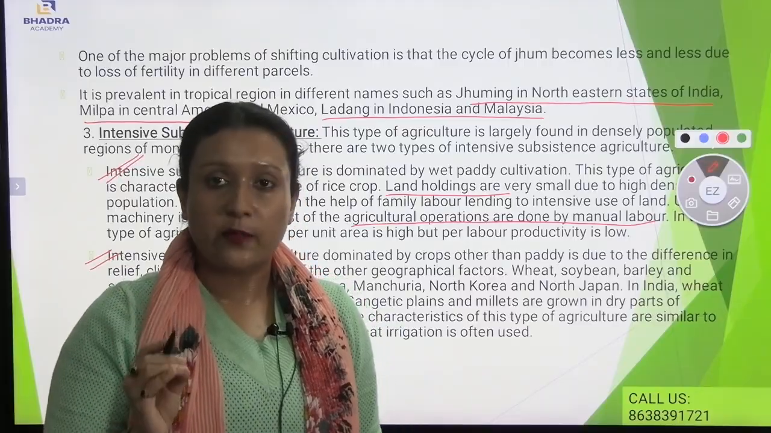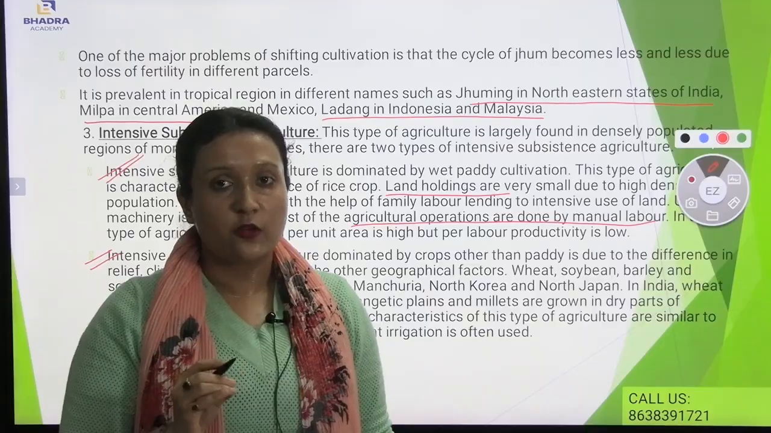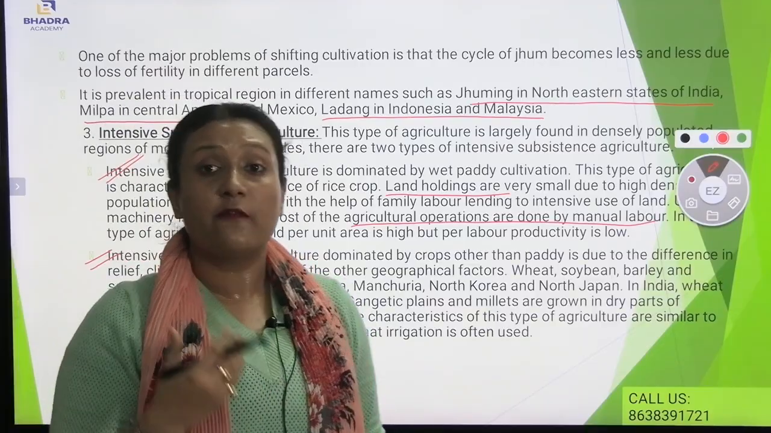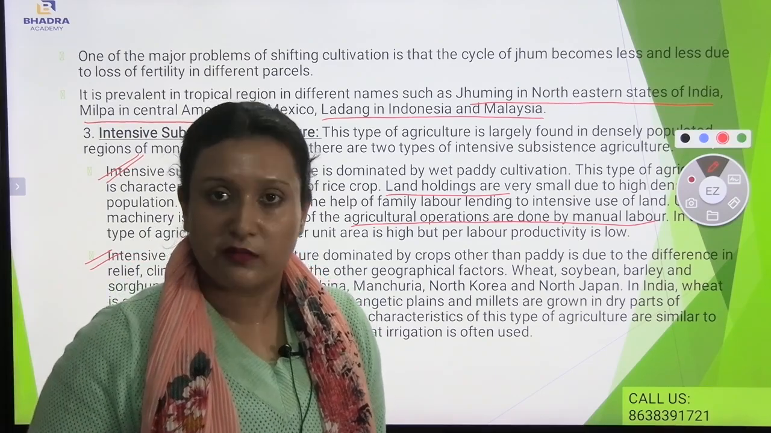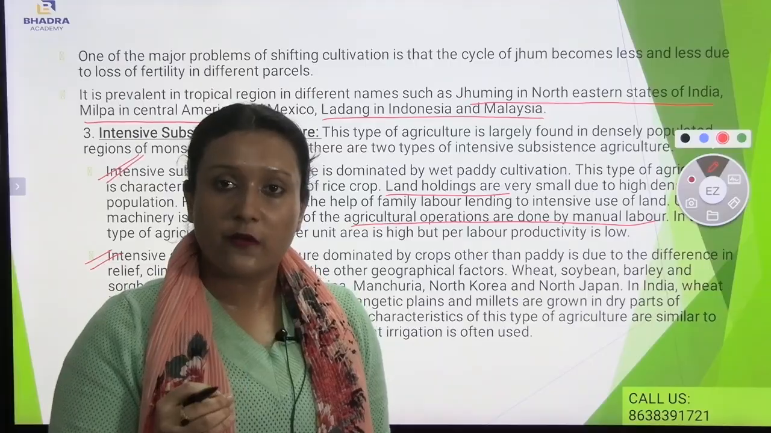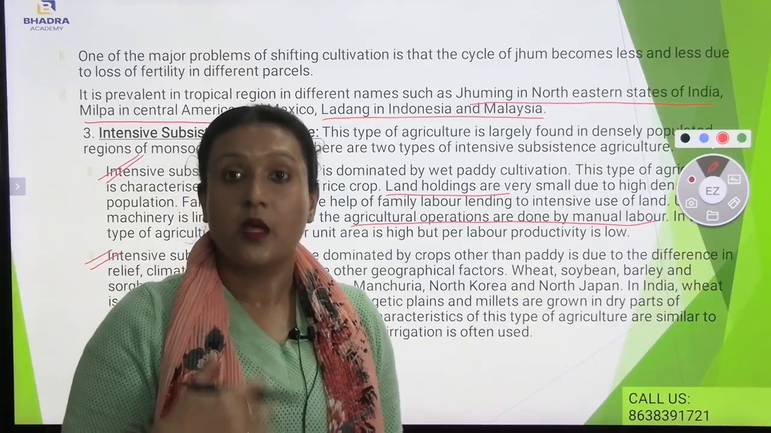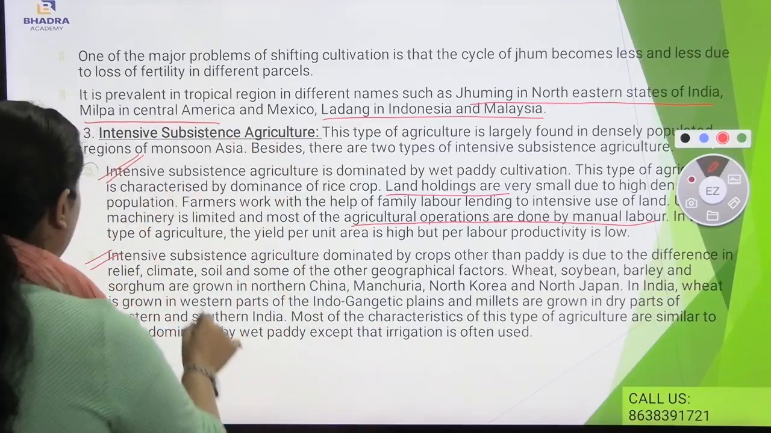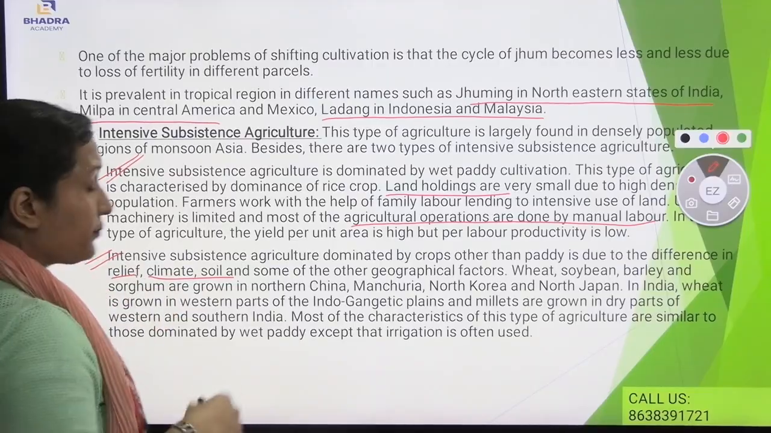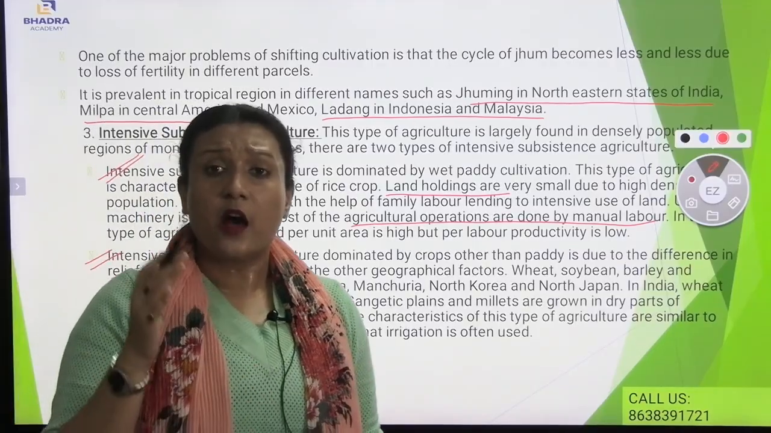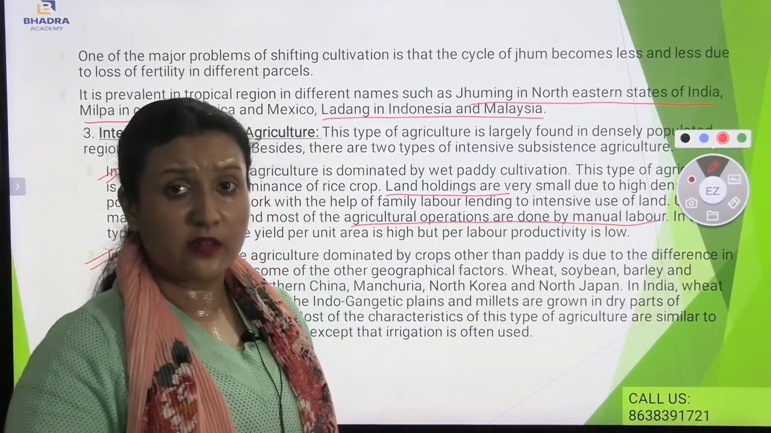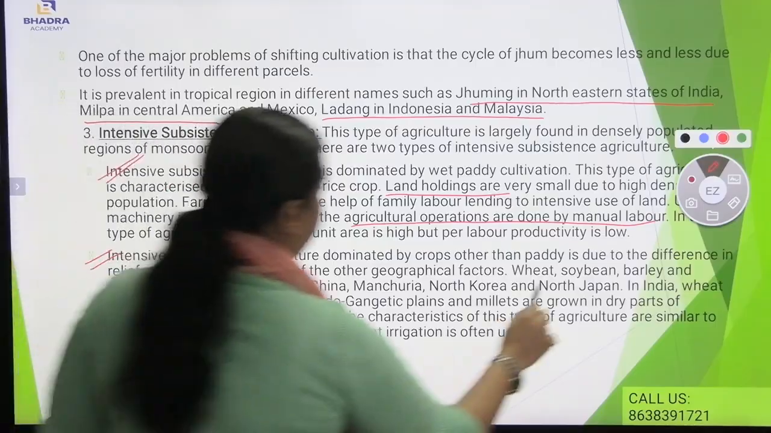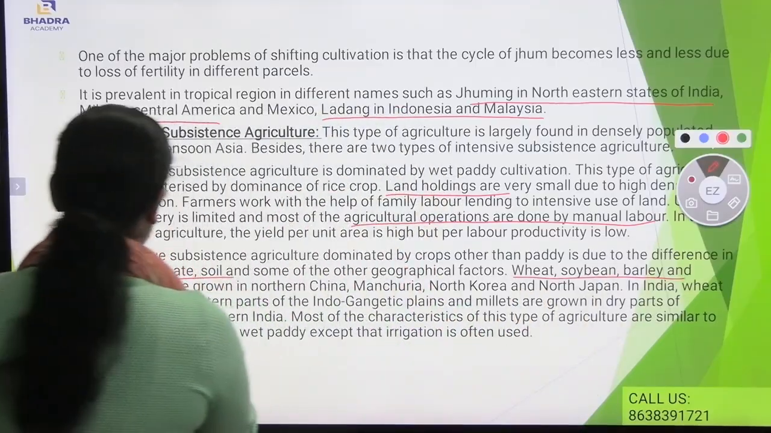First of all, wet paddy or rice cultivation is very common in intensive subsistence agriculture. Geographical factors also come into existence, such as the climate, the type of land, and the terrain. The soil, climate and relief are very much characteristic of this kind of intensive subsistence agriculture. Also, wheat, soybean, barley and sorghum.